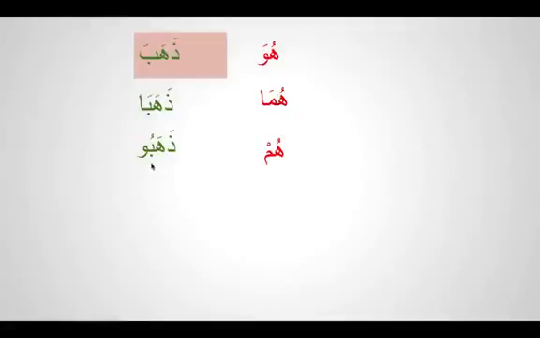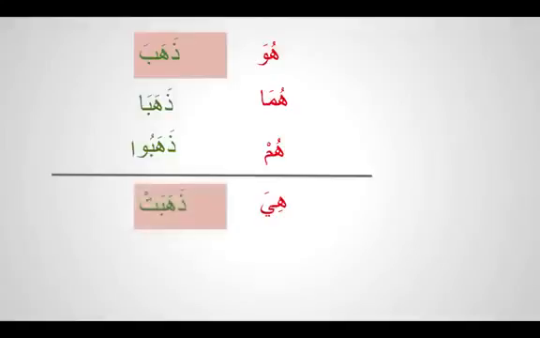And this alif is the spelling rule. And how do we say it for the female? We say dhahabat. The ta is called ta ta'nith. And how do we say two women went? We say dhahabata. So huwa dhahaba, huma dhahaba, hum dhahabu, hiya dhahabat, huma dhahabata.